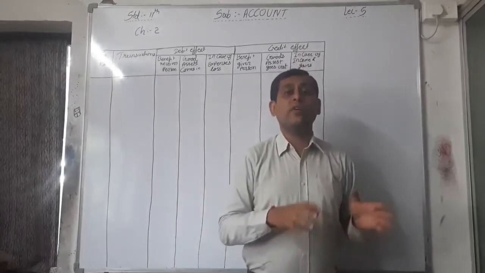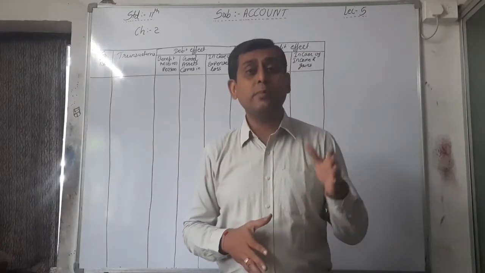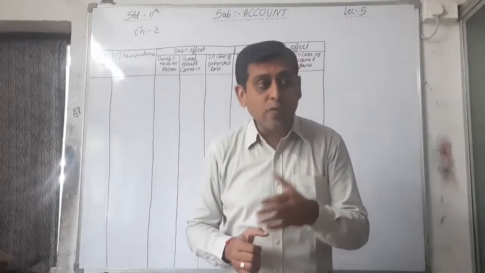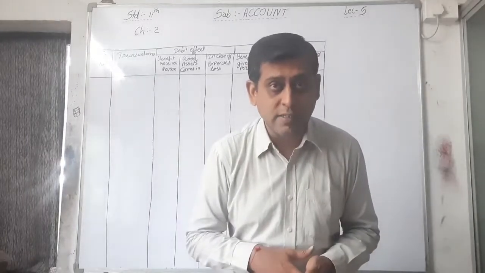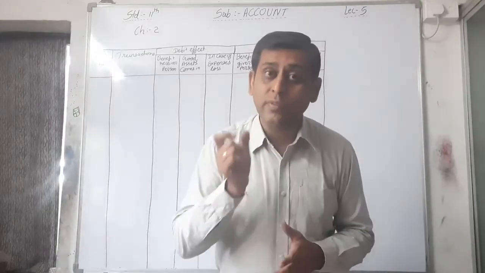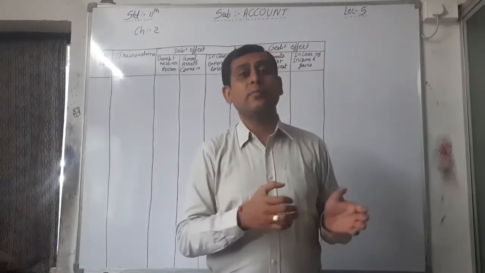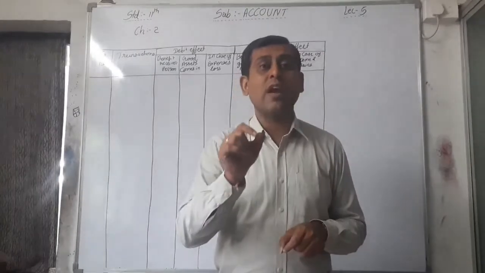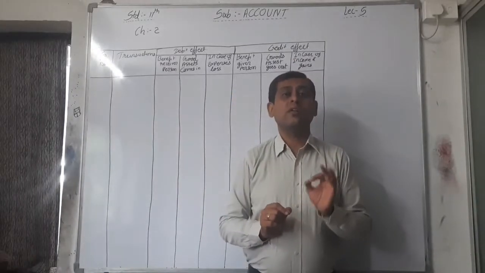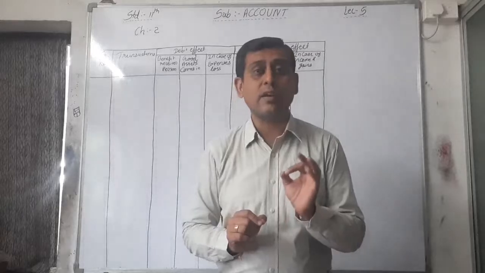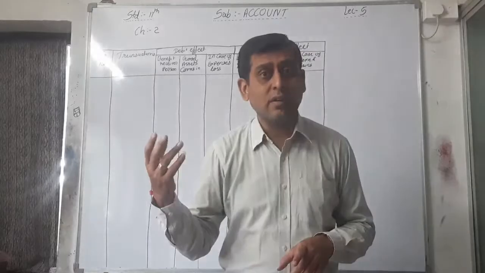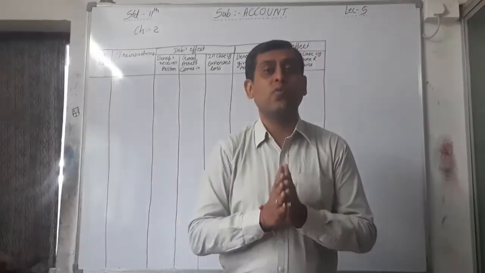That's why whatever transactions are done by the owner with the business, that is bringing capital or withdrawing cash from the business, right? Capital and drawings are representative personal accounts. That's why we have to write that the owner is the benefit giver. We have to credit the capital account. Whenever the owner is the benefit giver, then we credit the capital account, or whenever the owner is the benefit receiver, then the drawings account will be debited.